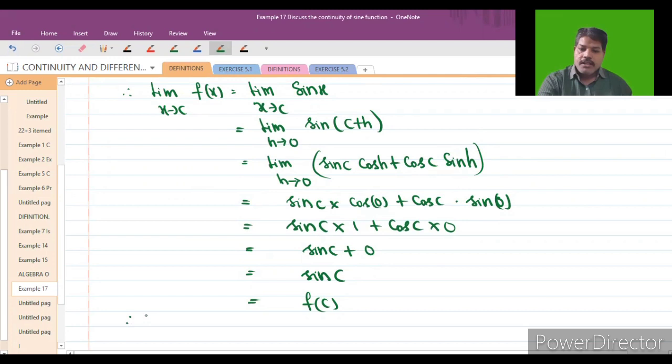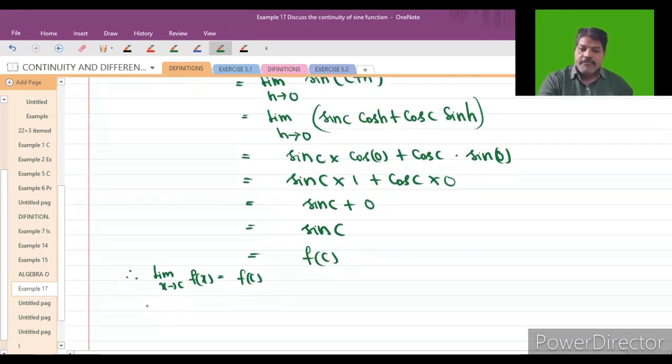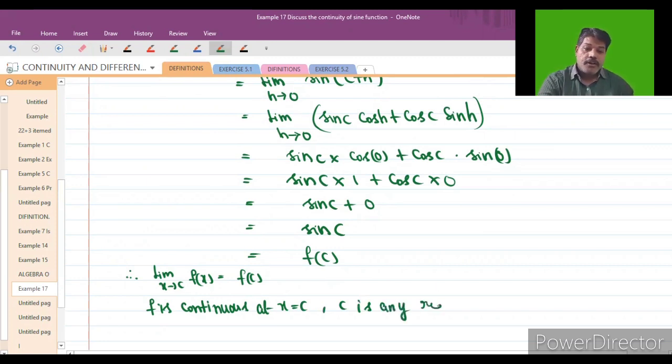Therefore, we can say that f is continuous at x equal to c, where c is any real number.